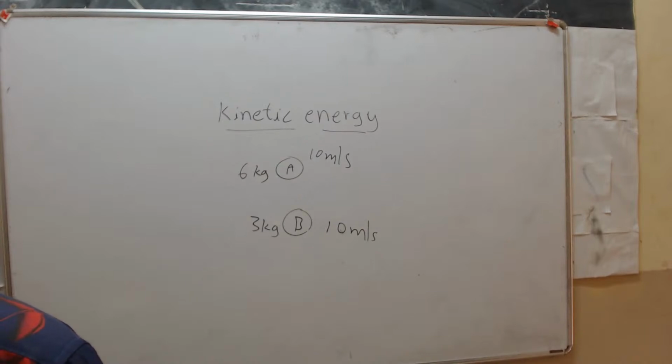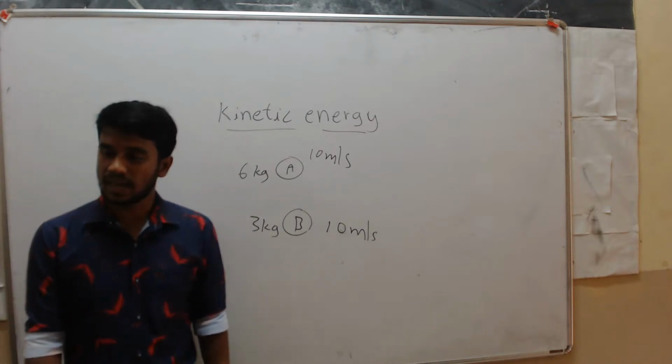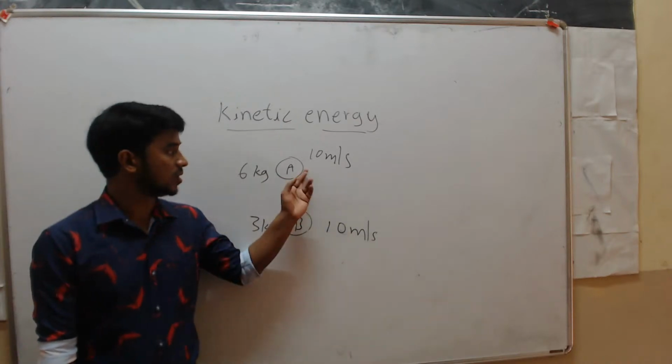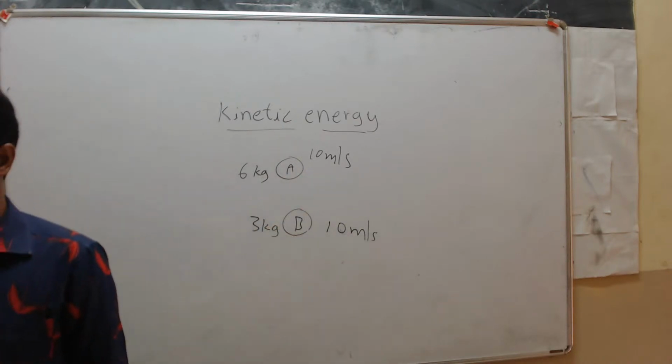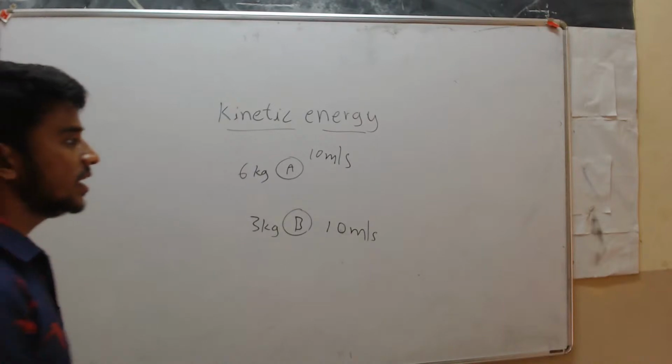Yes, object A. Why? Give me the reason. See, earlier you were told, more velocity. If the velocity is more, then kinetic energy is also more. So now the velocities are the same. How do you say that object A possesses more energy? Yes, because it has more mass. Okay, you know.